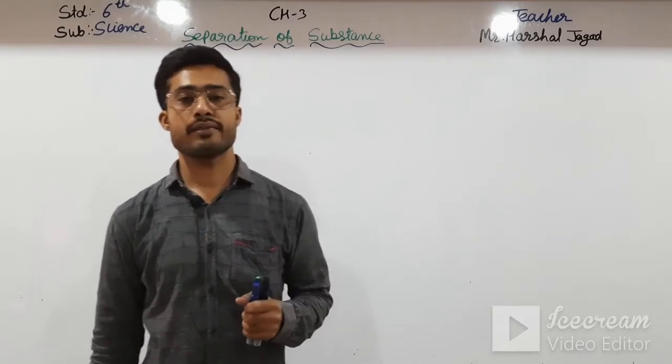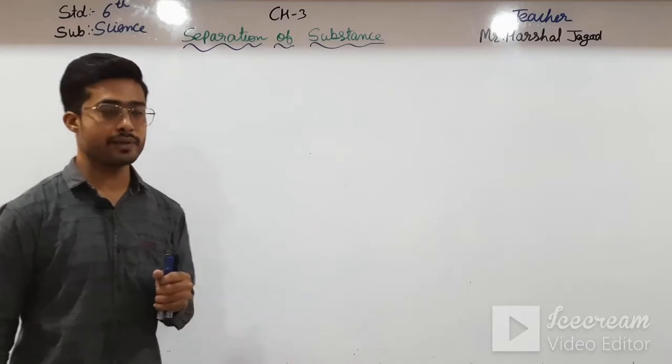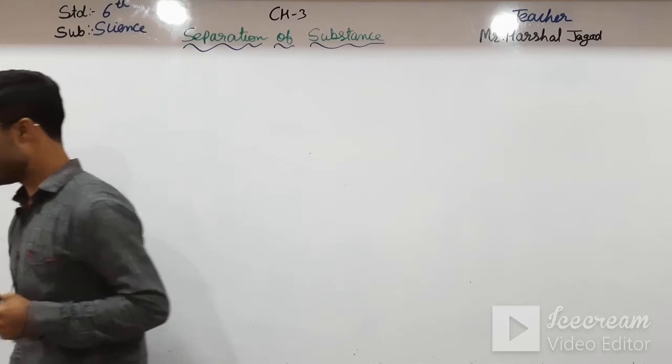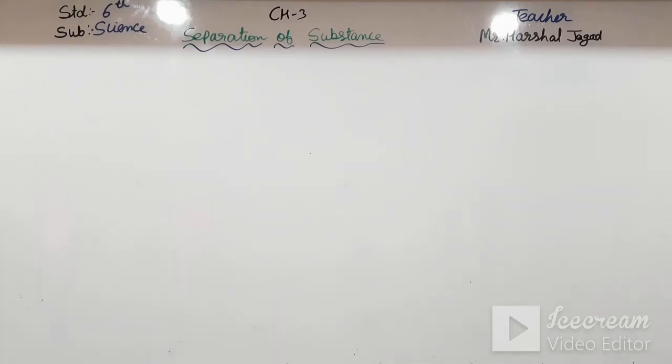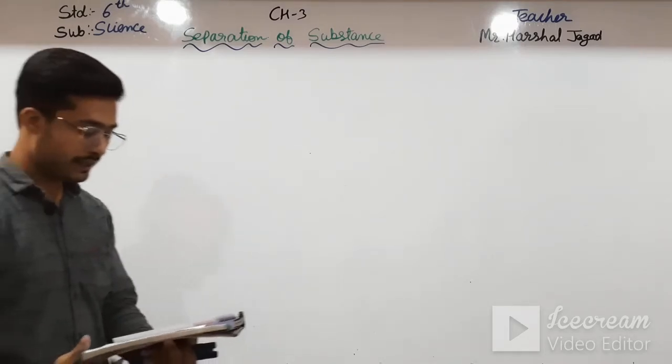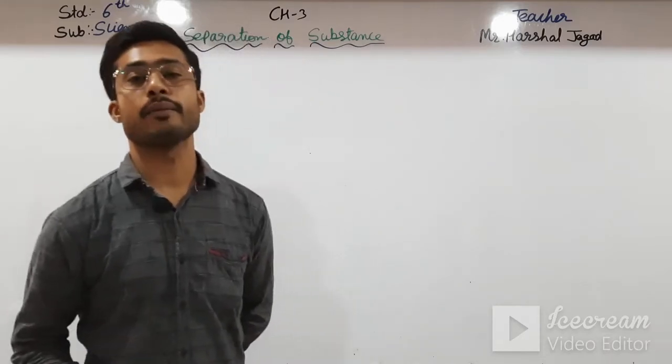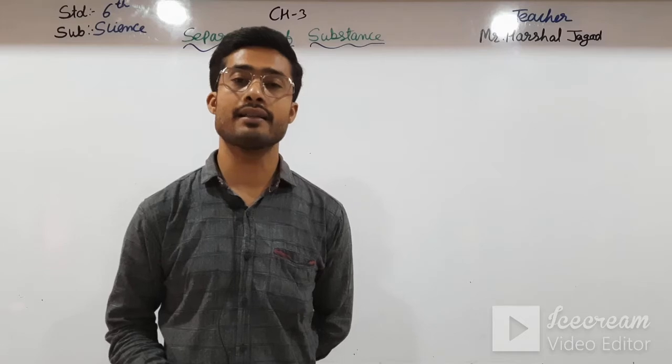So in the previous video we have just started our new chapter, chapter number 3, separation of substances. Just open your page number 31. In that we have seen some of the methods of separation. First of all, in the previous video we have seen threshing.